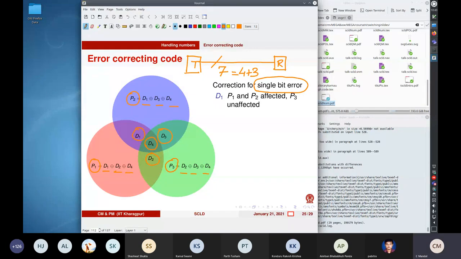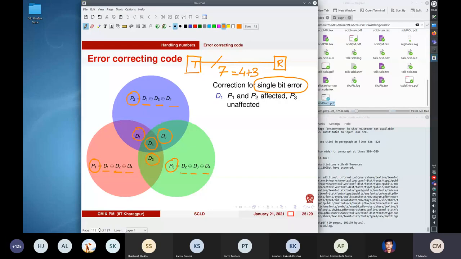We assume that only one of the bits will be in error, any one of the bits. So let us see the effect of these bits going into error. Suppose D1 goes into error, then you can very easily see that parity bits P1 and P2 will be affected, whereas parity bit P3 will remain unaffected, all right?